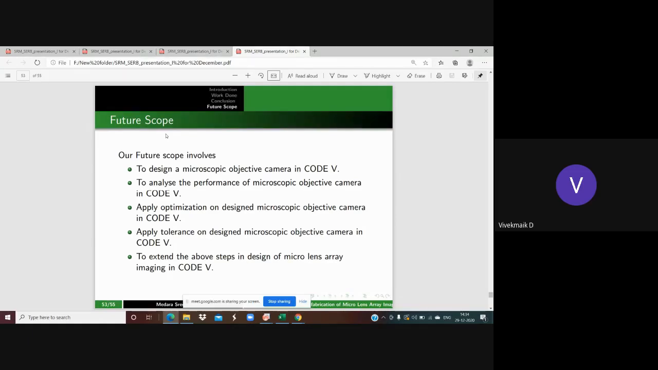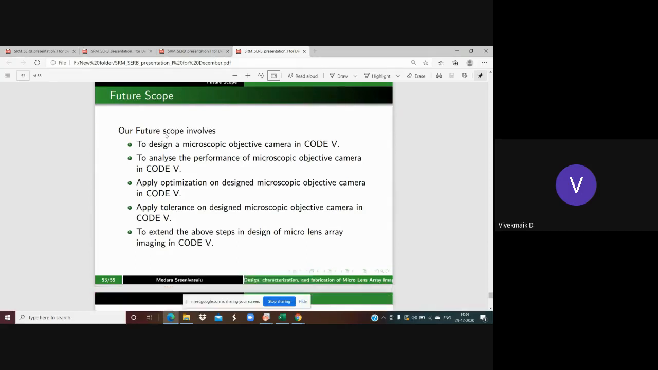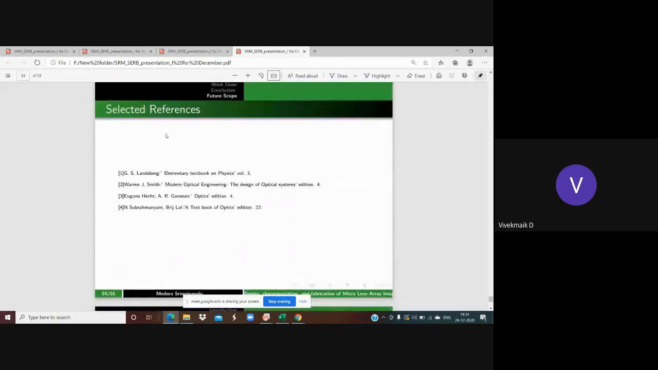A micro lens array is the same idea, but the lenses are made in micro size, and there we get more convergence. That means we can see the image at the center and at the corner also with good clarity. We can observe it in a micro lens array. That's what we're going to see in future scope with Code V.